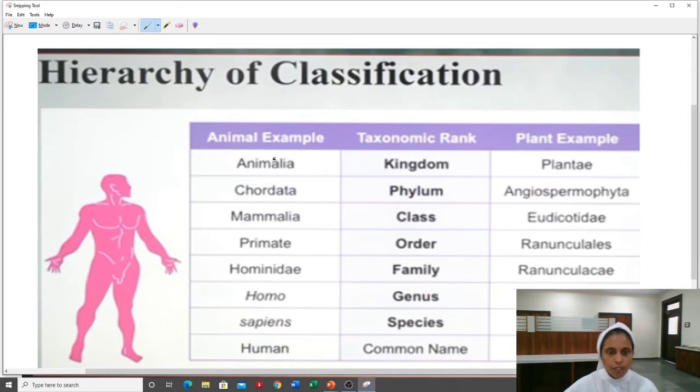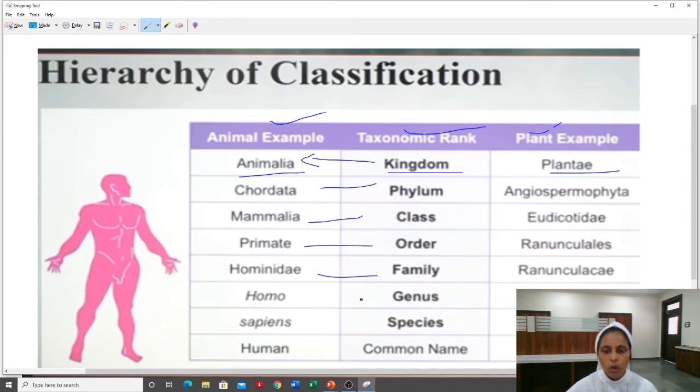So here we have the animal example, taxonomic rank and plant example. So Animalia, kingdom and Plantae. So the kingdom is Animalia, the phylum is Chordata, class Mammalia, order Primates, family Hominidae, genus Homo, species sapiens and common